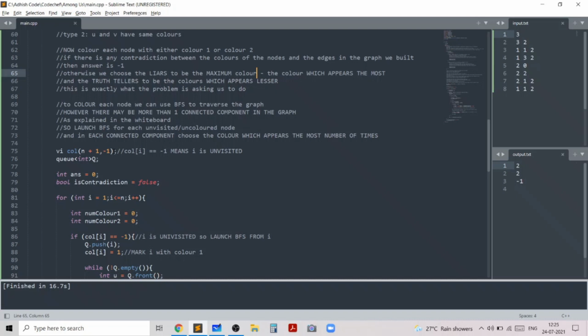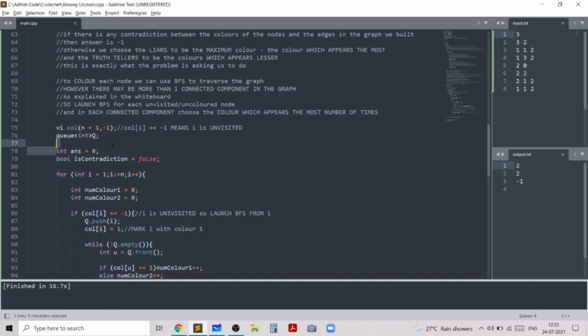We'll use a colors array, or colors vector, of size n+1 because we use one-based indexing. And color of i is -1 means i is unvisited. Then we have the queue Q for our BFS, and we have our answer, which is the final answer. And we have a Boolean variable is_contradiction.